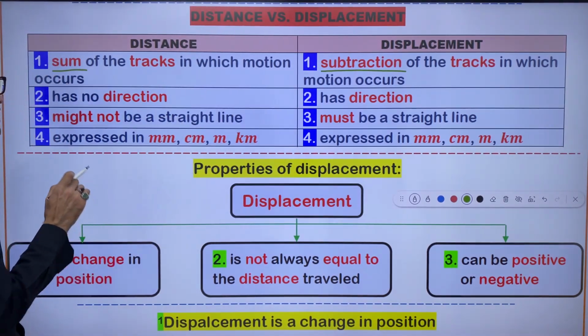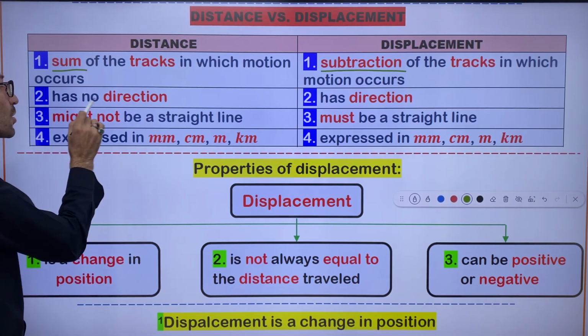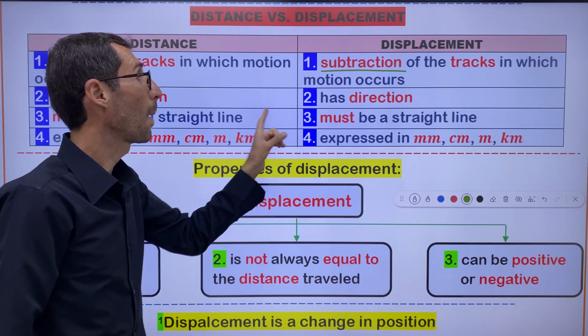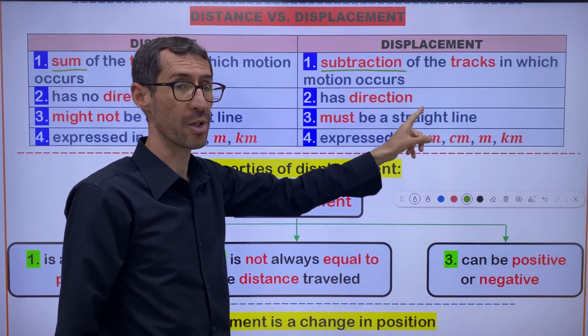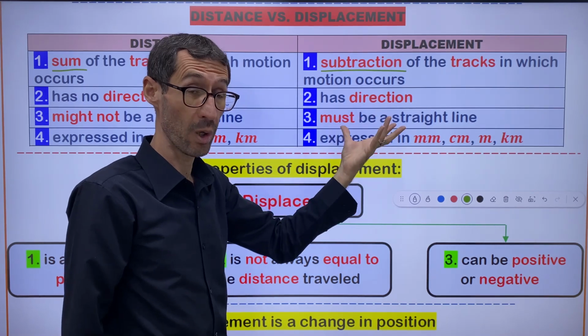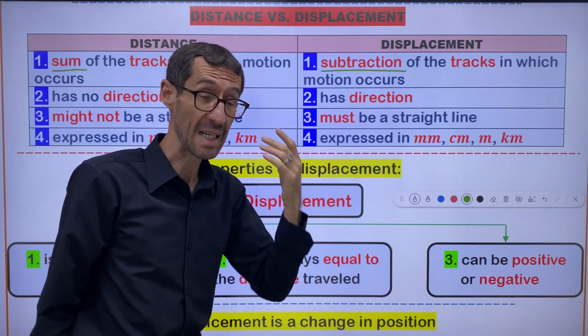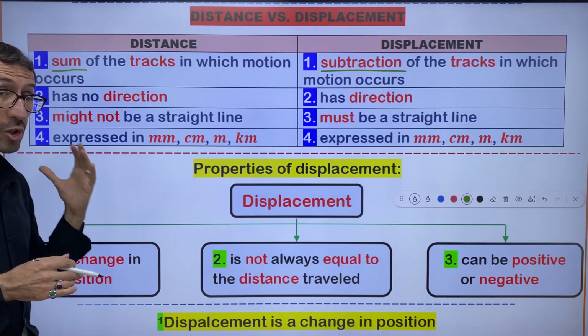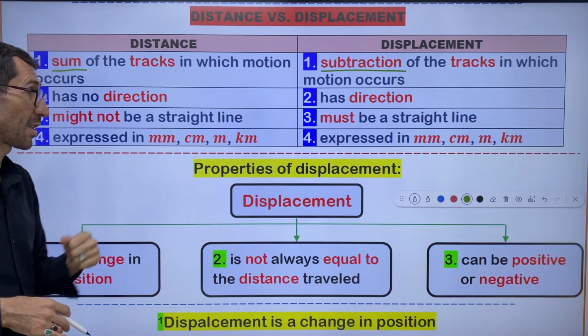The second difference: distance has no direction. It's not a directional quantity. Number two, displacement has direction. So it's a directional quantity. Displacement is a directional quantity. It needs direction. So direction matters in displacement.